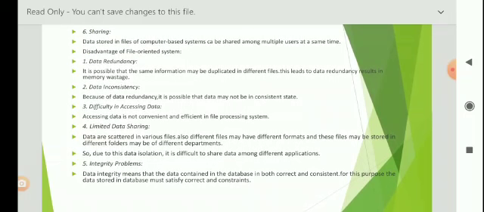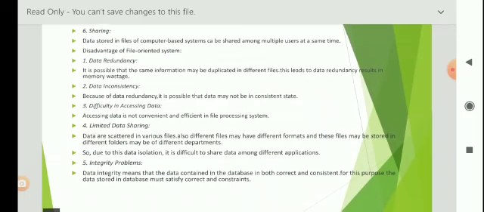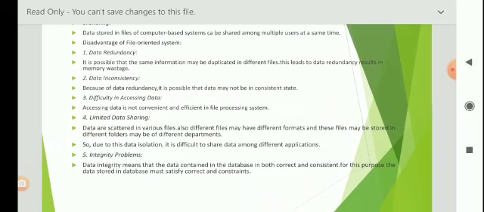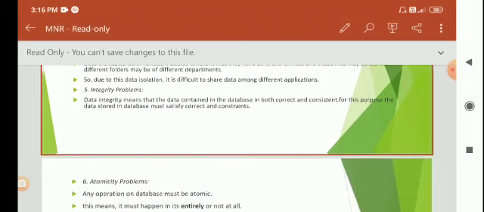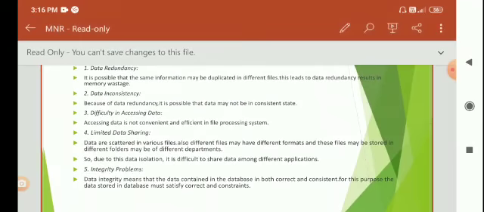Next one, difficulty in accessing data. Accessing data is not convenient and efficient in file processing system. For example, the bank officer has asked the data processing department to generate such a list, but the designer of the original system did not anticipate this request.